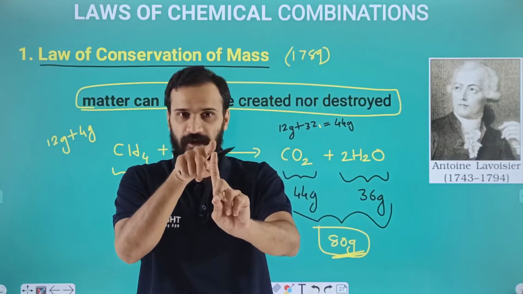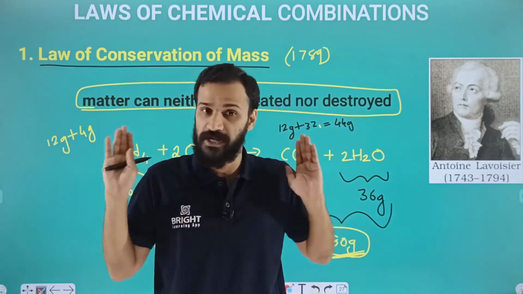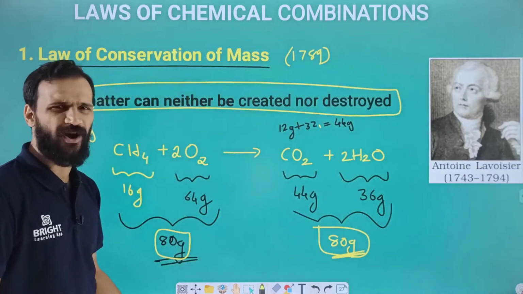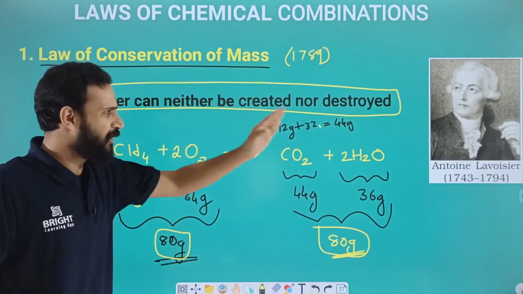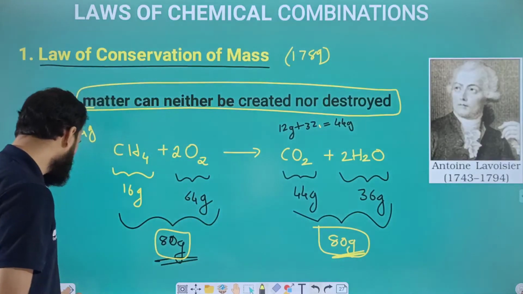Okay, first point, the definition. Second one, the name of the scientist, and the third one, the illustration by using an example. Is it clear? Yes. So the first law is a simple law: matter can neither be created nor destroyed. Antoine Lavoisier, and this is an example. Okay, so let us move to the next law, dear students.